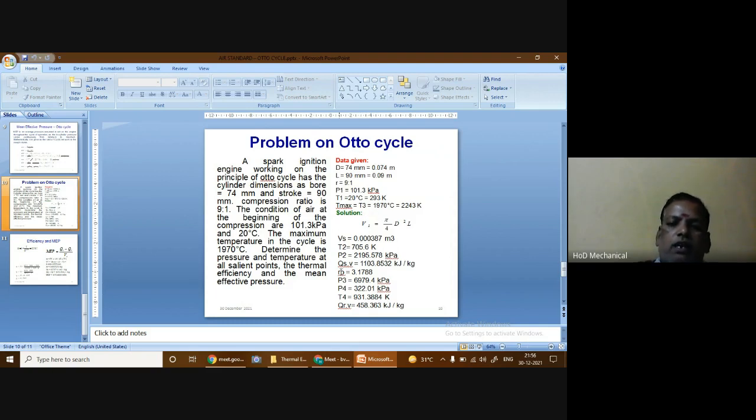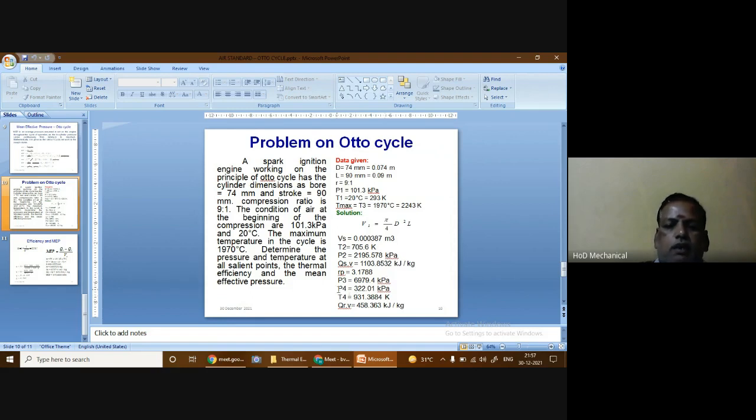Since the T3 value is given in the problem, we know the formula for RP. RP is nothing but P3 by P2, which is also given by T3 by T2. So we substitute the values of T3 and T2, and we get the value of RP equal to 3.1788. Using that, we can find the value of P3. P3 is given by RP into P2. We already found the value of P2, so it is multiplied by the value of RP, and using that we find the value of P3. Since the T3 value is given, it is not necessary to find it again.